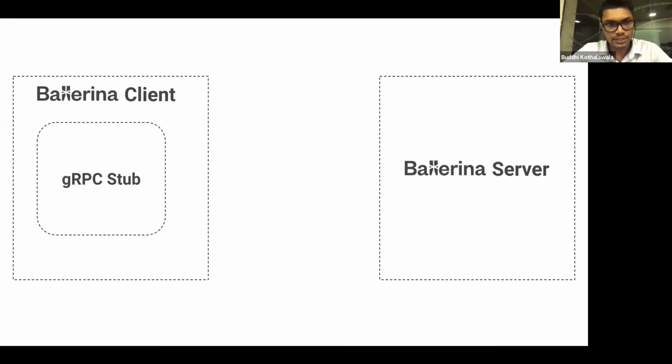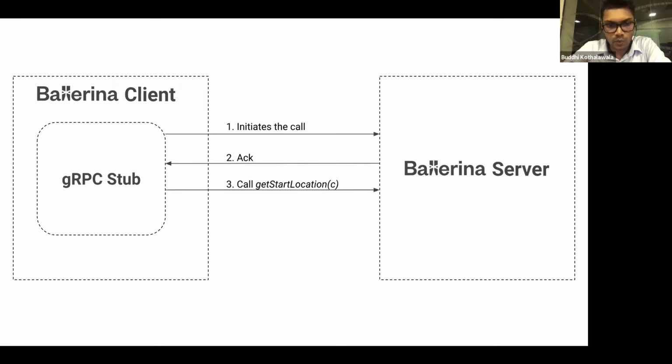If we move on to the architecture of this gRPC client and server, you can demonstrate it like this, where you have a Ballerina client, which is a gRPC client, and a Ballerina server, which is also a gRPC server. As I said previously, the gRPC stub is the one that actually initiates this call, and the server will give you an acknowledgement. Then the stub calls the get start location RPC with cab details as a parameter. Then the Ballerina server returns the location. Now we can look at how we can implement this kind of use case using Ballerina.